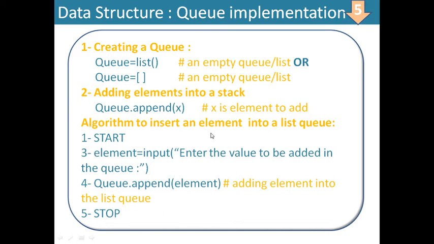Now, what may be the algorithm to insert an element? The same thing, adding of element into the list is also called insertion of the element into the queue. Now, algorithm says first step start, then take the input from the user, the item, the element which is to be added or inserted into the queue. Then we will perform q dot append, then the element that you have taken as input will be appended into the queue, added at the end, then stop. This is how we can insert any element into the queue implemented through list.